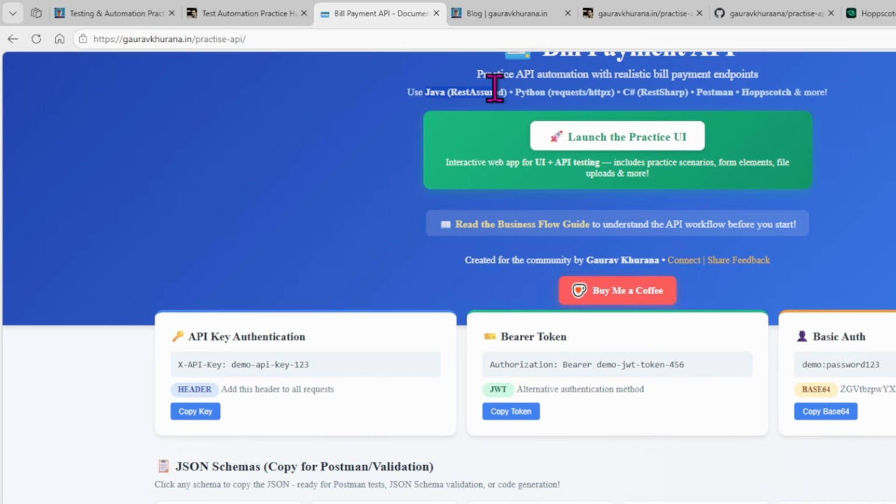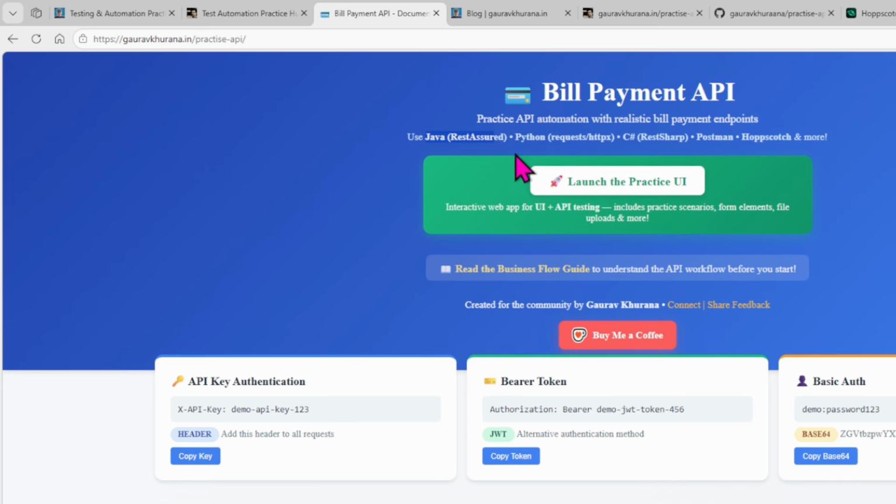They have libraries for Java, REST Assured, in Python, requests, HTTPX, RestSharp, all of it. You can click on this link, read the business flow guide. So to get started, you can click on this, read the business flow guide.